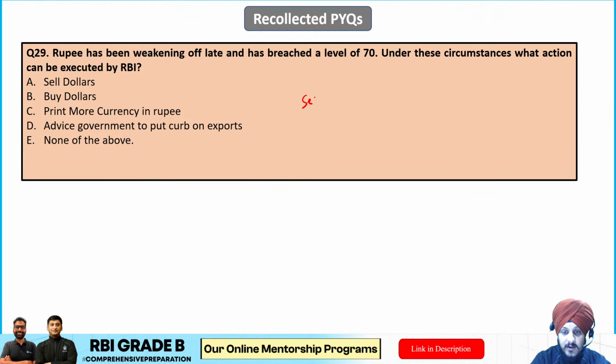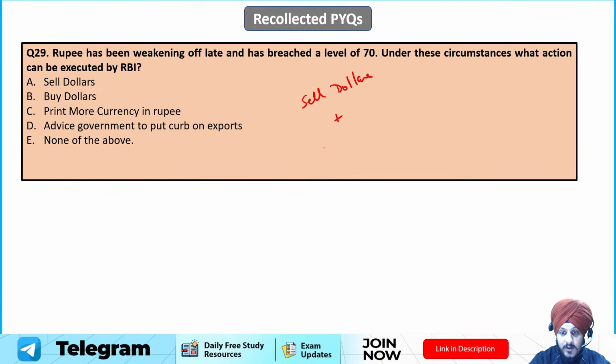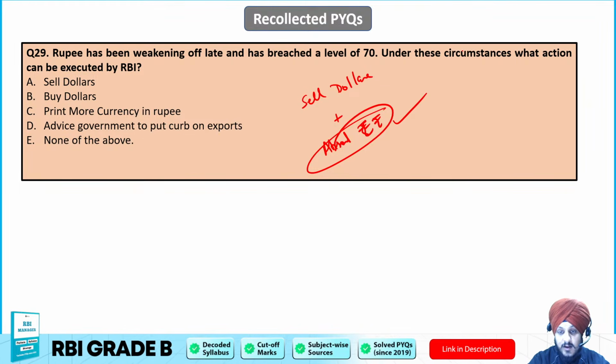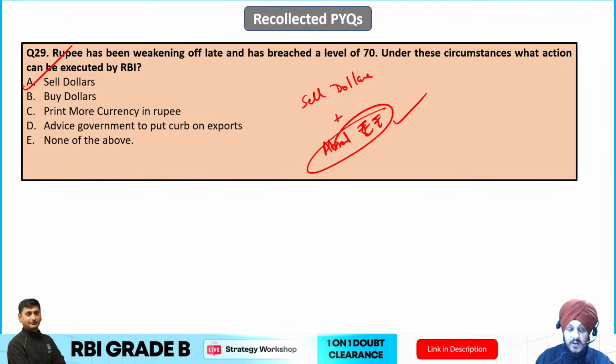RBI can sell dollars in the market, right? And it can absorb rupees, right? So that basically the value of the rupee gets appreciated, right? And it can deal against the depreciation. So that is why A is going to be the correct answer to this question, which is selling of dollars, right? So I hope it is clear.